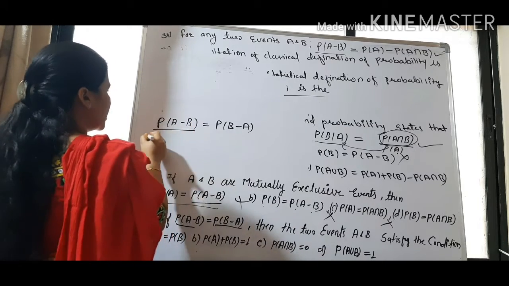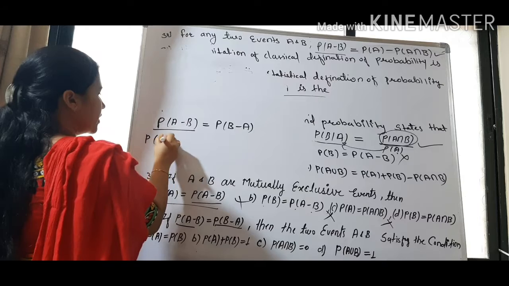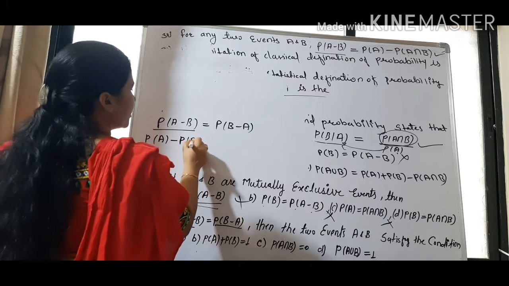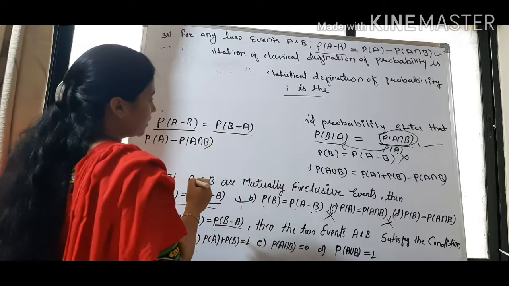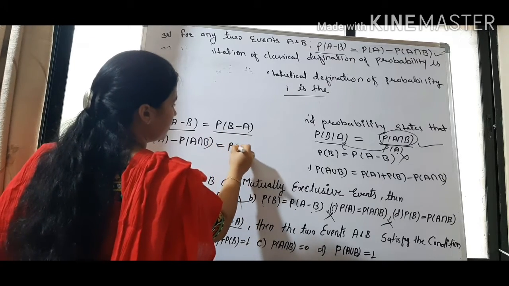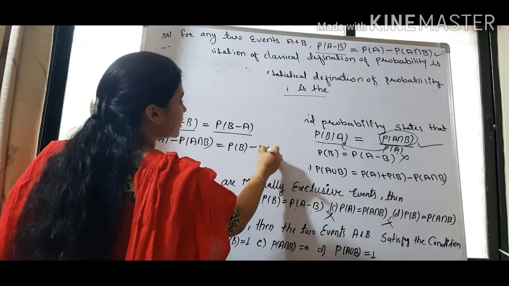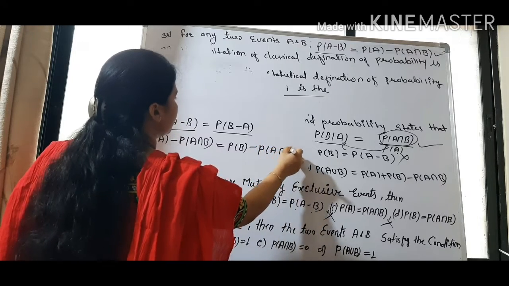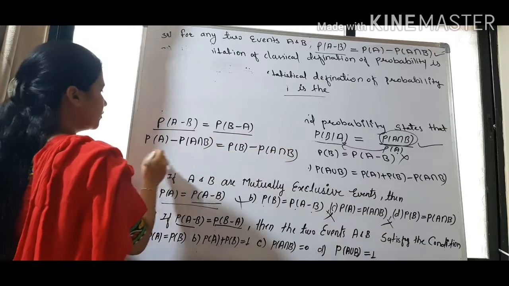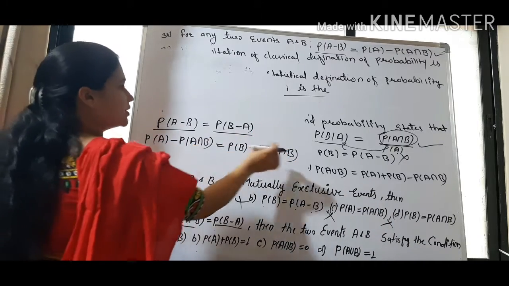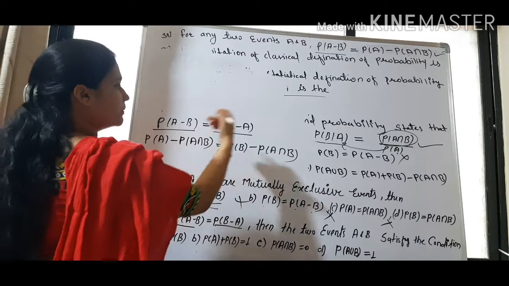This can be written as probability of A minus probability of A intersection B, right? After that, probability of B minus A can be written as probability of B minus probability of A intersection B. Now if I shift this A intersection B to the right side, what will happen? The minus sign will become plus.